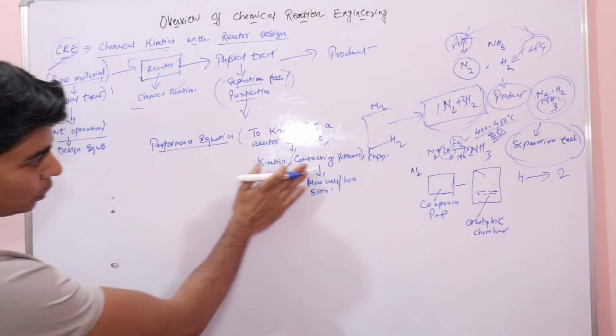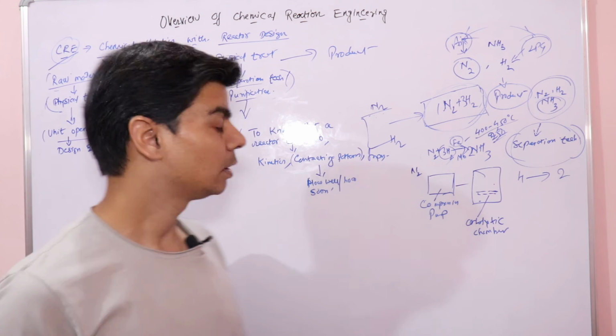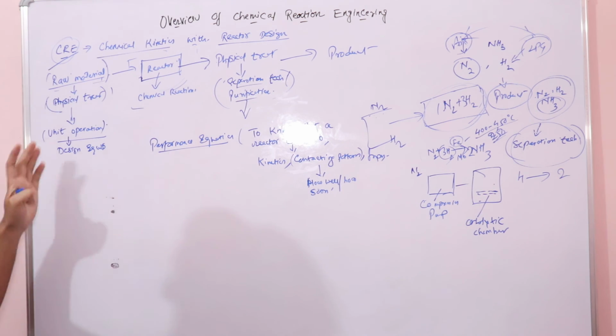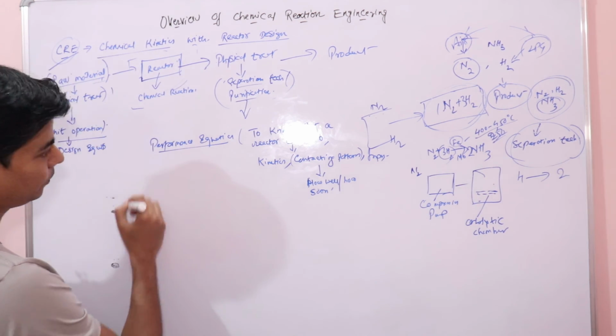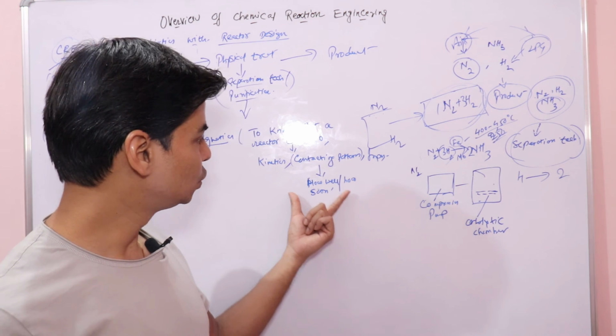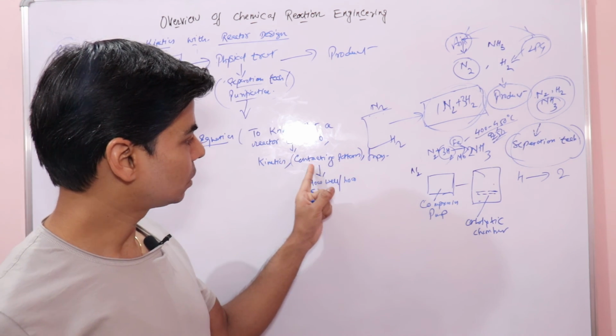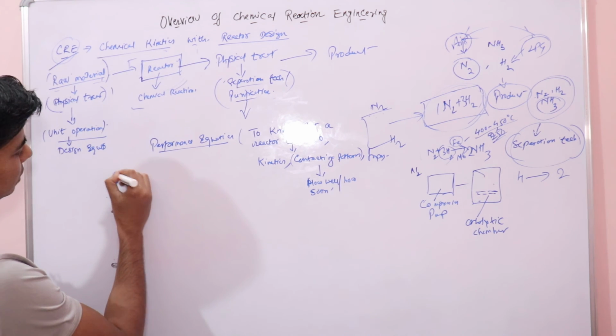So once you have knowledge of all these things about the input, what the reactants are, what physical treatments they have undergone, then what you have is the output, right? To know the output, you should know the kinetics, the contacting pattern, the input, right? So performance equation is output.